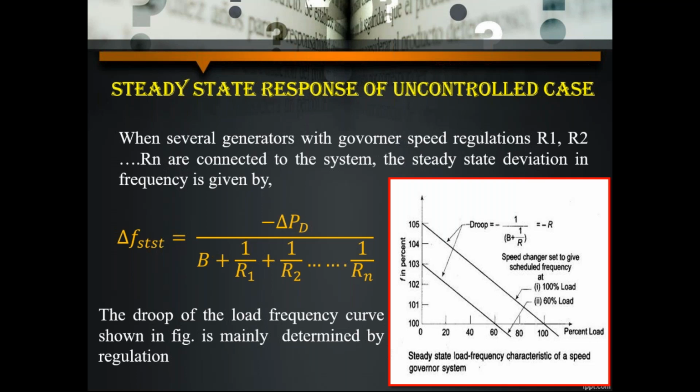So we are getting the minus value of regulation. So we can easily say that this performance is not good. Why? Because it is completely uncontrollable and it is not able to control within a short time. So there are some modifications we have to do so that it becomes a controlled case. Okay now, so this is about today's topic, that is static response of uncontrolled case. In tomorrow's class we will discuss static response of controlled case.